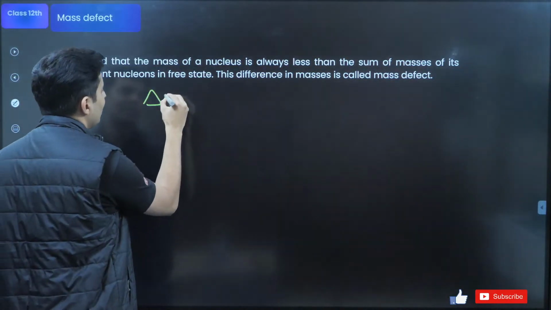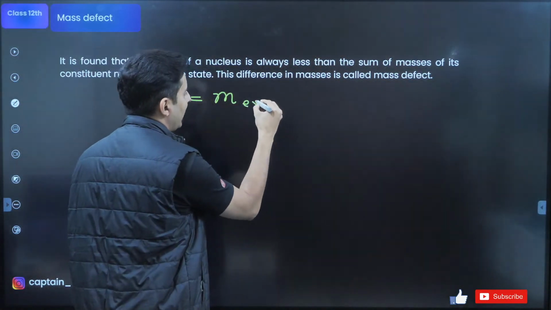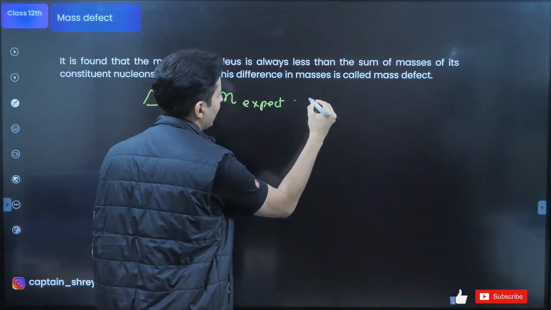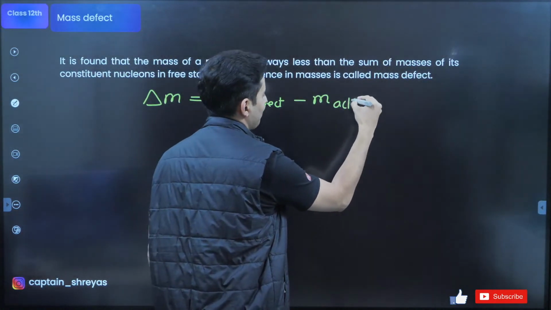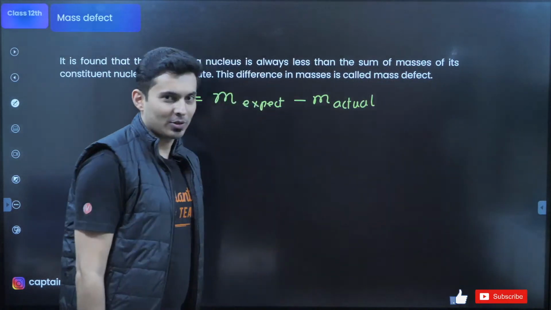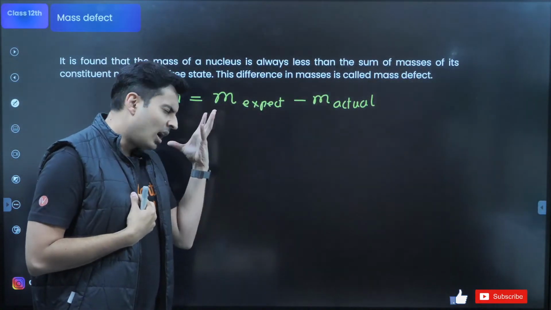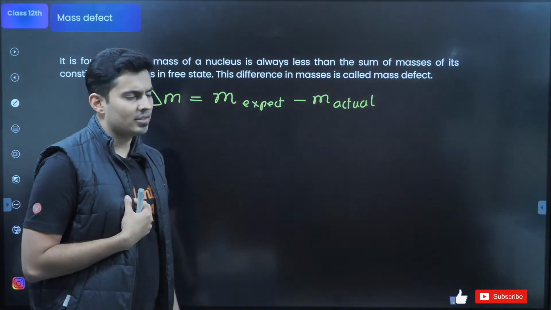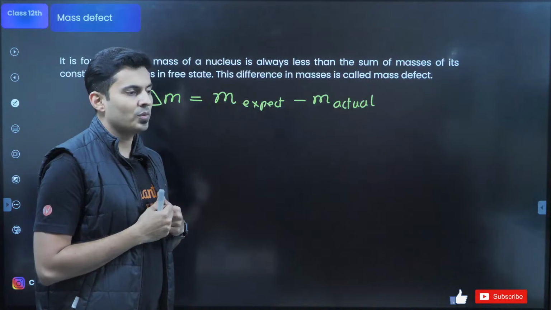So basically, the mass defect is the mass what you are expecting minus the mass which is actual, like it happens in reality also, right? Sir, I am expecting 170 marks in physics. Actually, sir, I got 150 marks only.